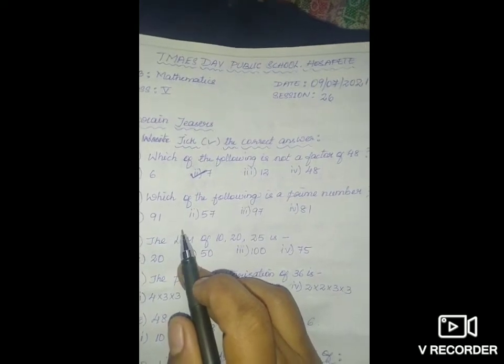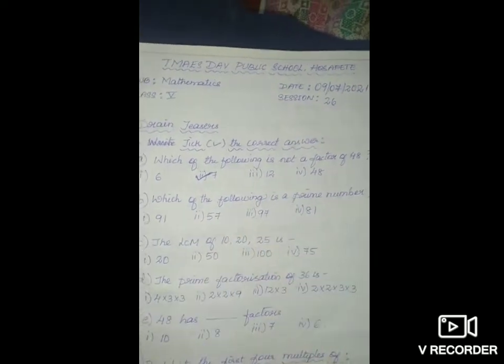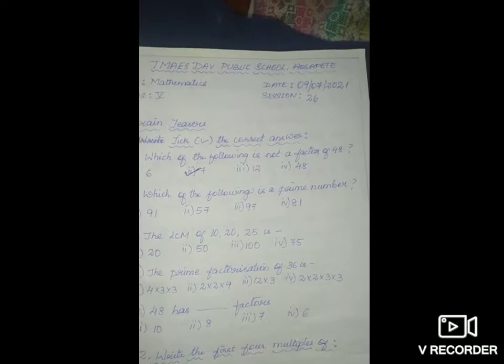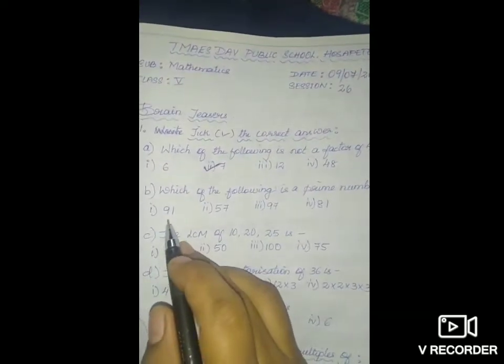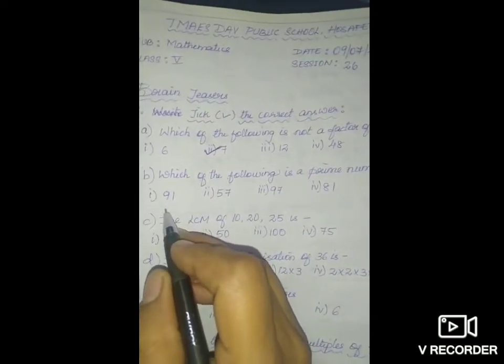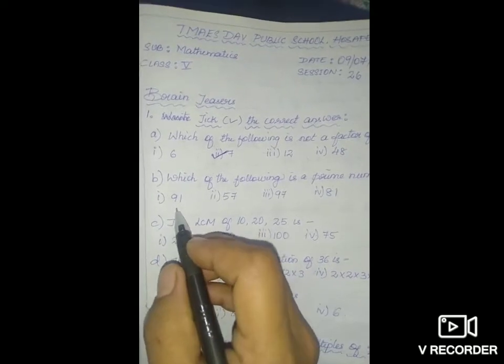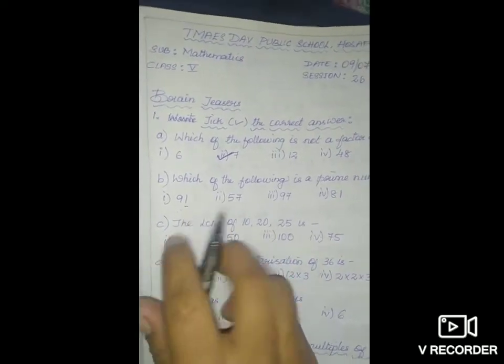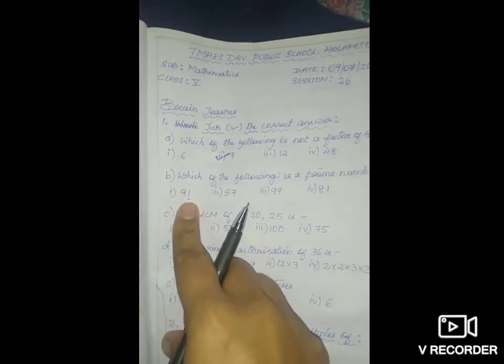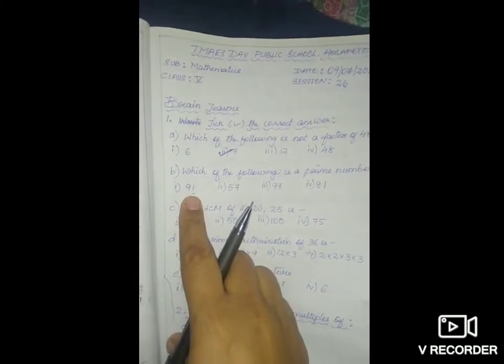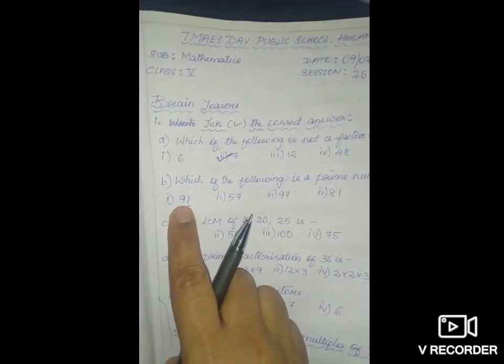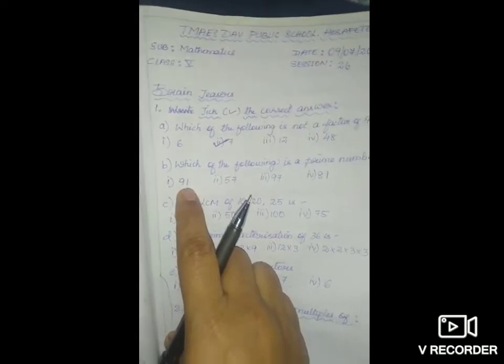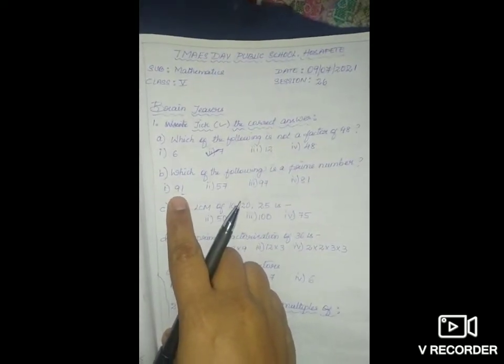Which of the following is a prime number? So you know what a prime number is: a number divisible only by 1 and itself. So here, 91. You can check. 91 is not divisible by 2 because 1 is there. So 1 means it is only divisible by 3, 7 and the number itself. Okay, 3, you check 3. 3 3s are 9. 1 is the remainder.